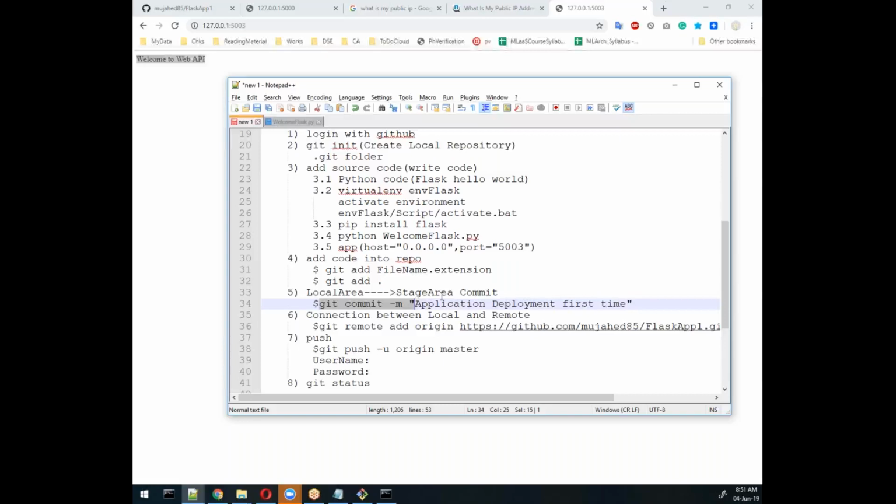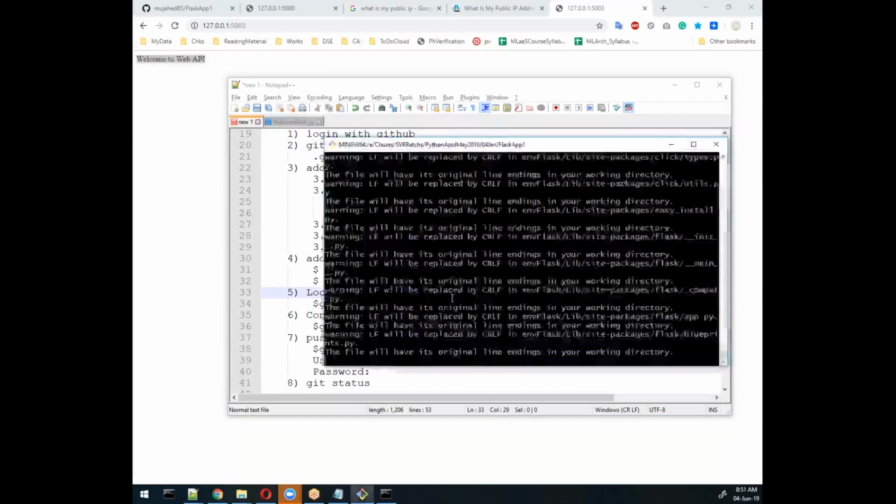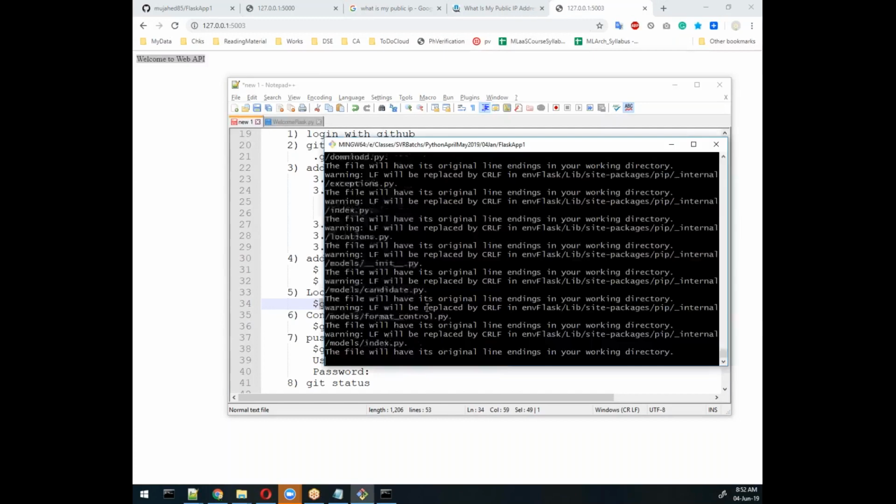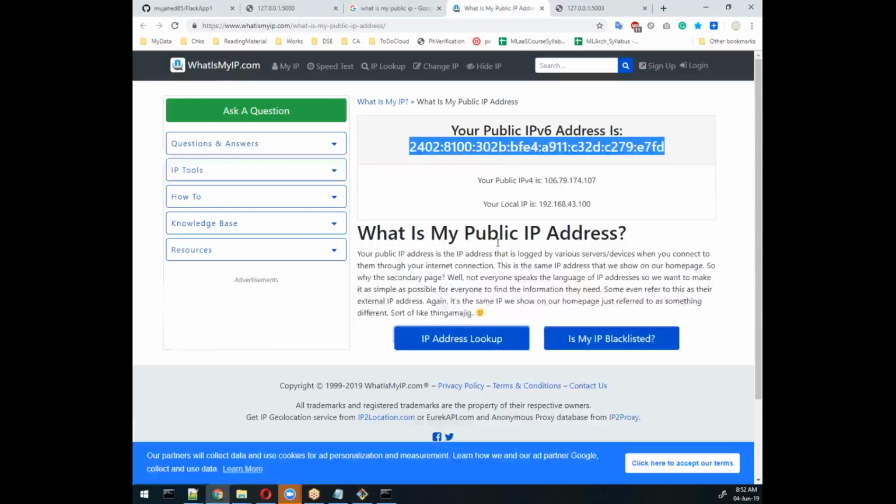After this we need to do the commit part. We will write the commit and say the application is ready to push into the server. Like that we will write a message. We will write this line: git add, then git commit. Okay, this is my private IP address. It will work only on my side. If you are using my network, then only you can get this IP. Here I'll try.